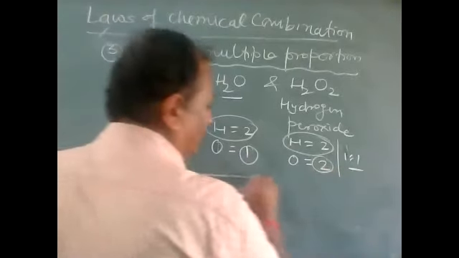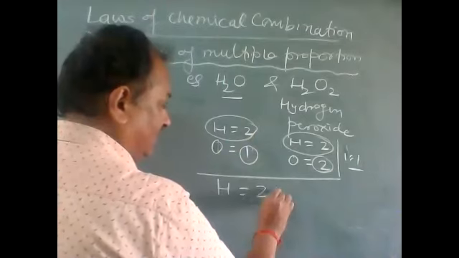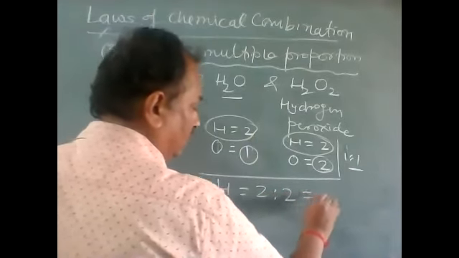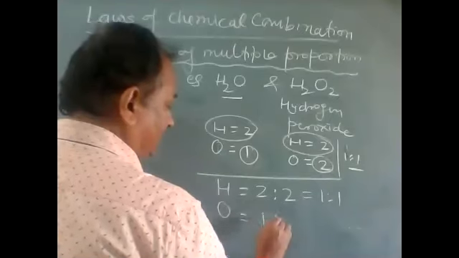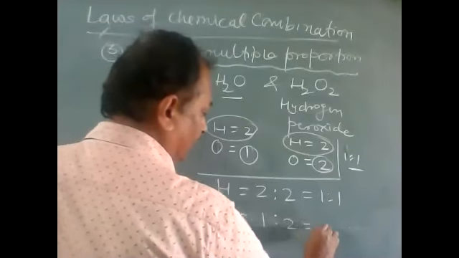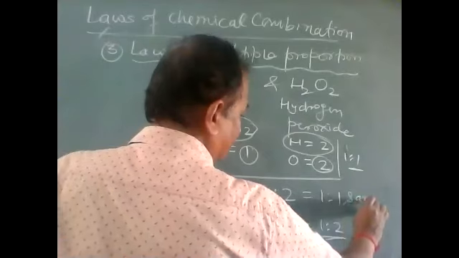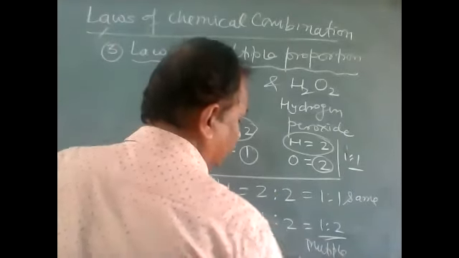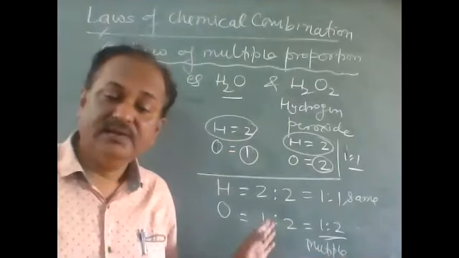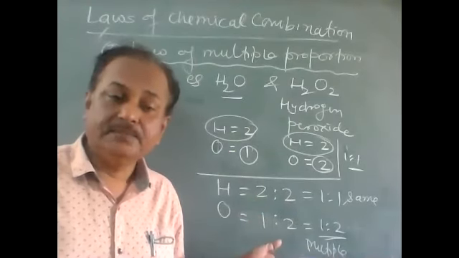So children, hydrogen in both the cases is 2:2 or 1:1, but oxygen is 1:2. Hydrogen is the same, but here it is multiple, and this is a very important point to know. This is the justification.